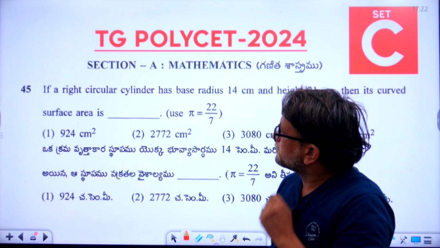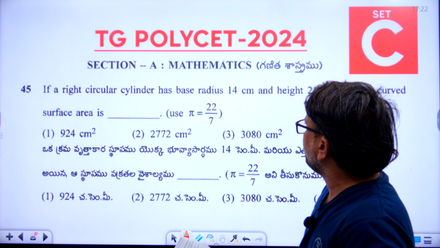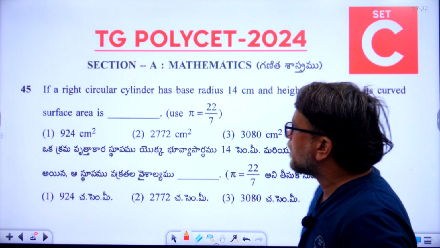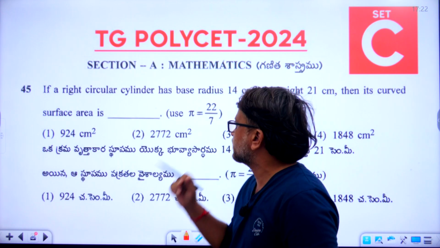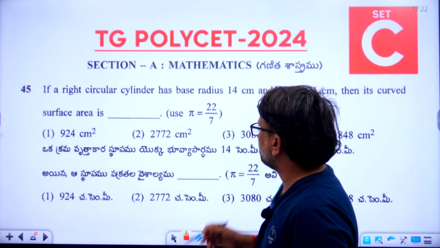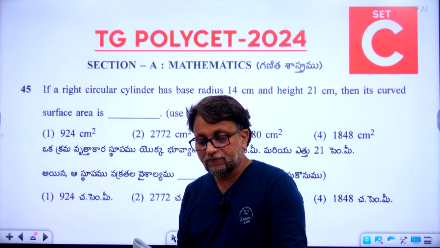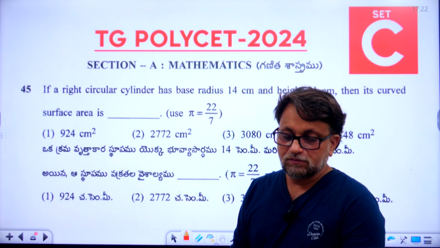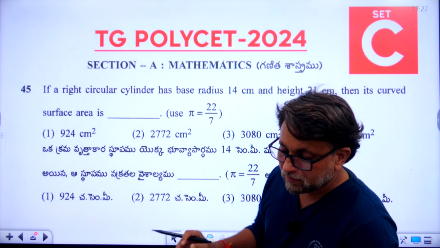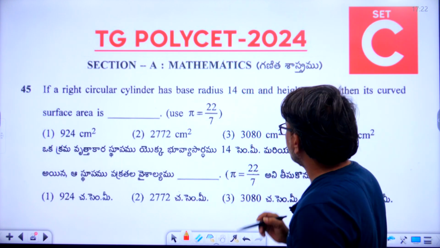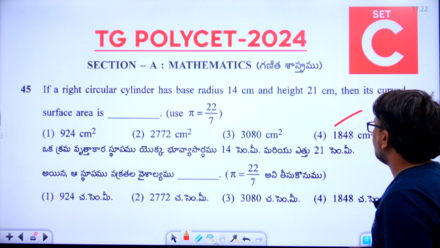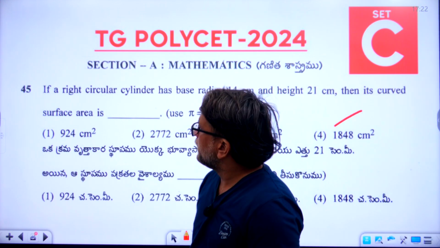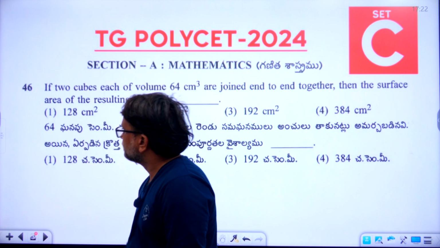If a right circular cylinder has base radius 40 centimeters and height 21 centimeters, then its curved surface area is dash. Use pi is equal to 22 by 7. So the 45th question, what is the right answer? The right answer is the fourth one, 1848 centimeter square. Okay. Now let's go to the 46th question.